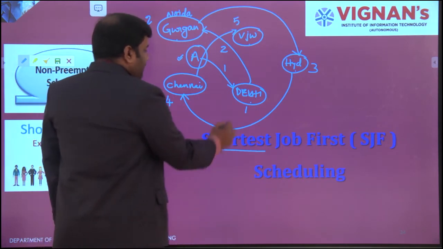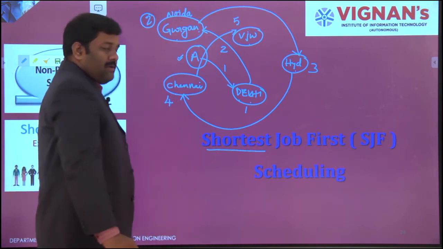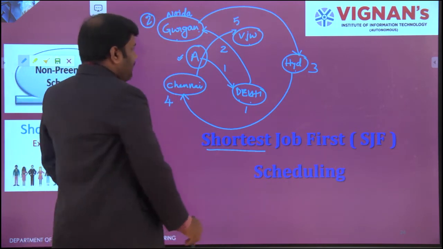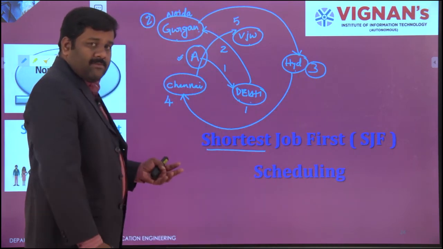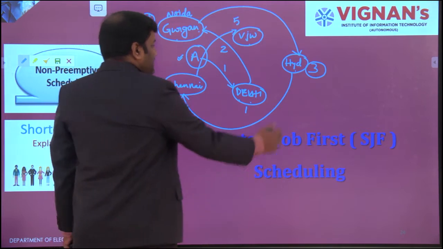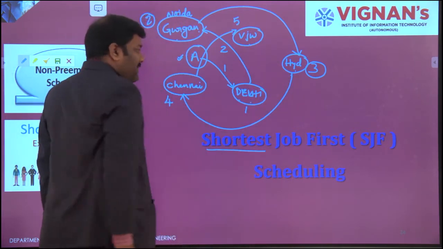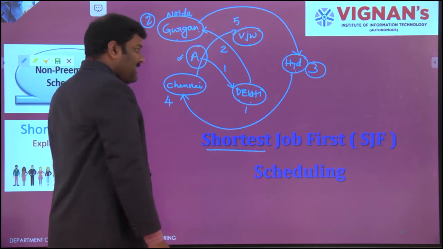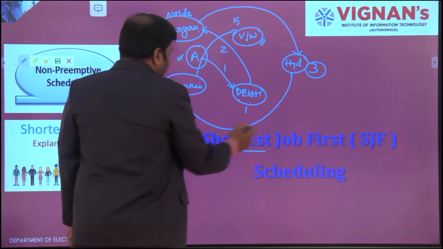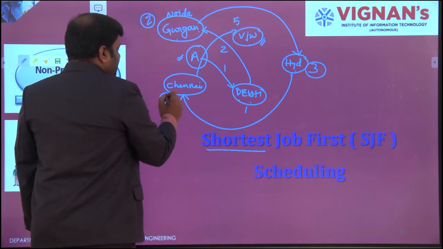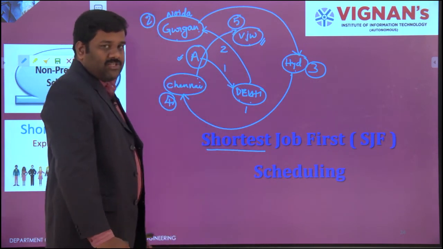So while he is returning from Delhi, which is shortest? Gurgaon. So he has chosen Gurgaon as the second place. While he is returning from Gurgaon, Hyderabad is the shortest one compared with the rest of the 3 positions. That's why Hyderabad will be the 3rd position. He can go to Vijayawada also, because the distance between Vijayawada and Hyderabad is also very less. But still, since he has to settle down over here itself, he will visit Chennai as the 4th place. Once it is finished, he will go to Vijayawada and stop his work. From there itself, he can finish his job.